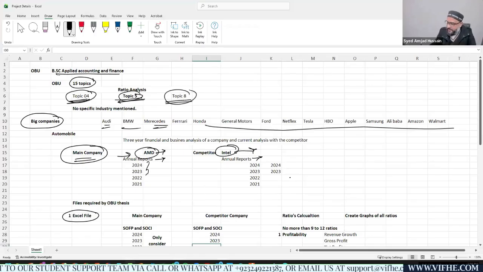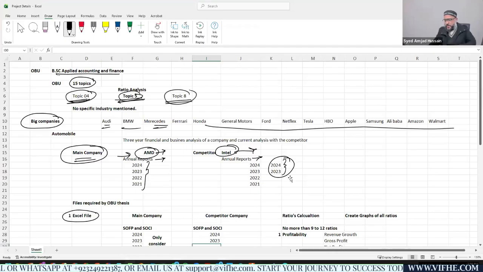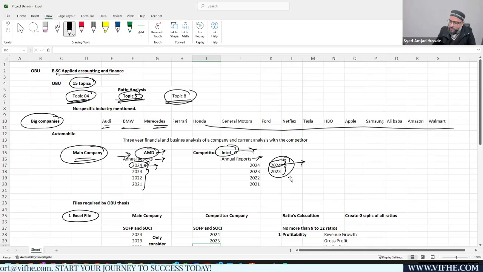Now moving back to the Excel working, where we find out that we need the 4 year ends of the main company, and I would say the 2 year ends of the competitor company, right? Why I'm saying so, because you need to compare the most recent year end of the main company with the most recent year end of the competitor company, to see how your main company is performing in comparison to the competitor company in the most recent year, right?